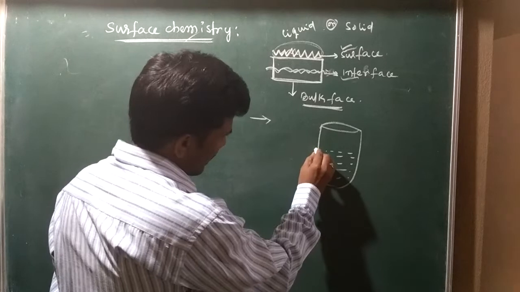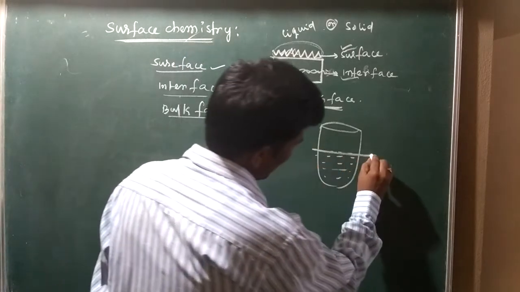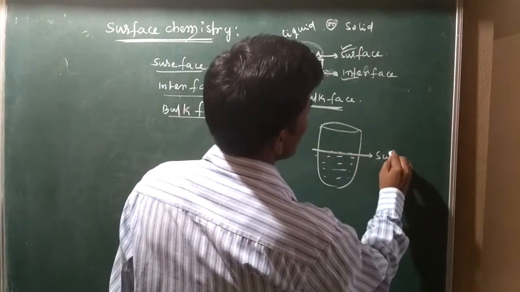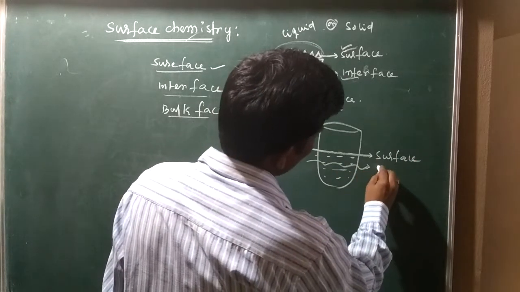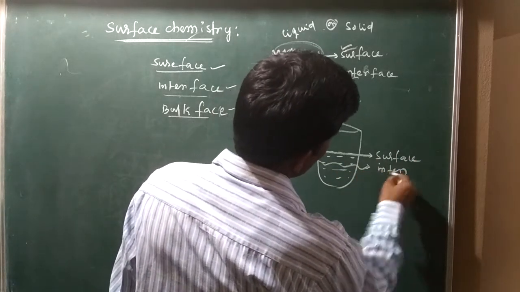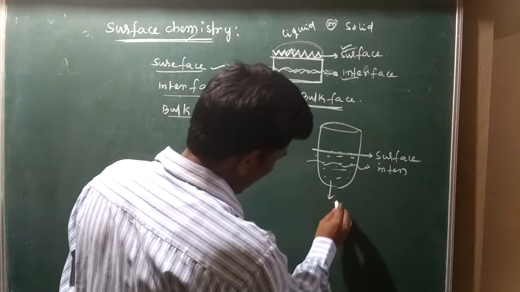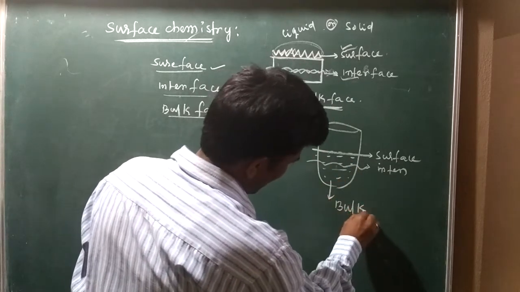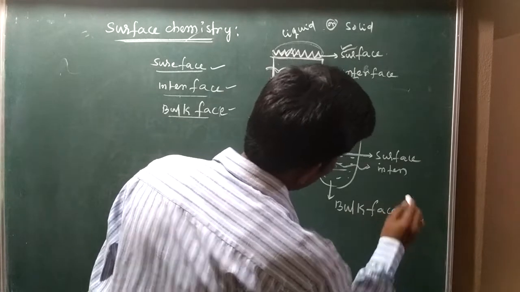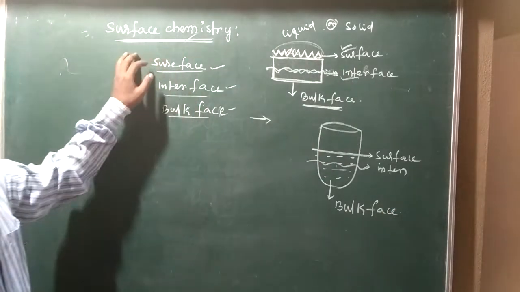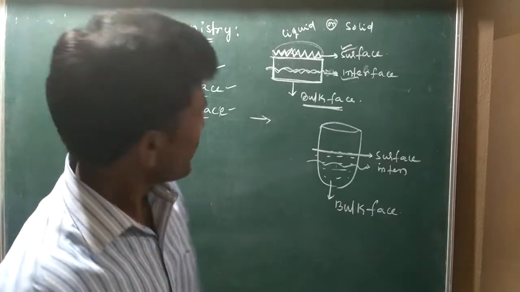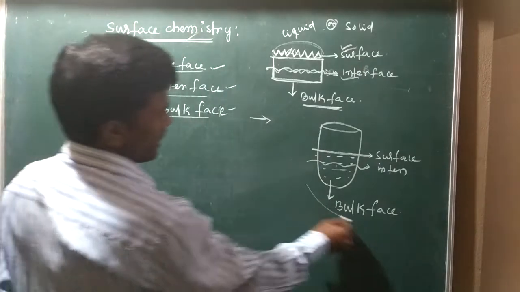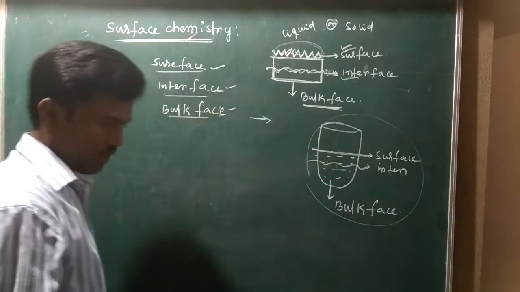In that, the top layer is called the surface, the middle layer is called interface, and the bottom part is called bulk phase. This phenomenon is related to liquids and solids only, but not gases.